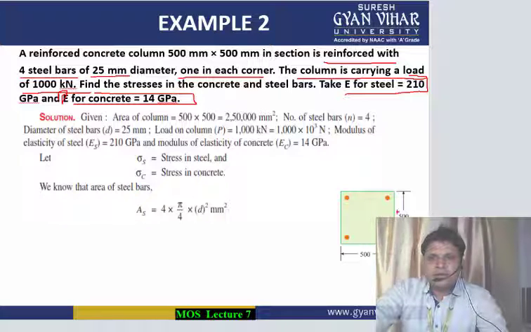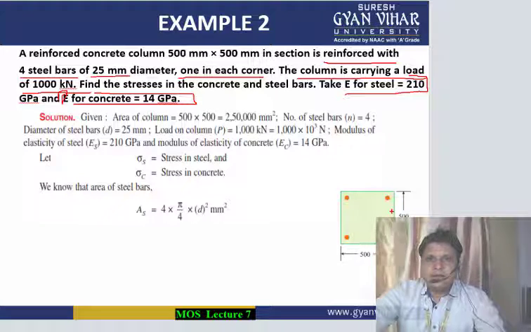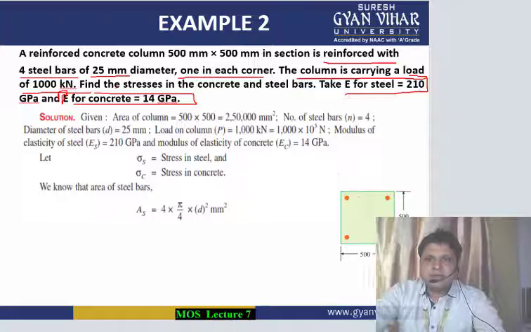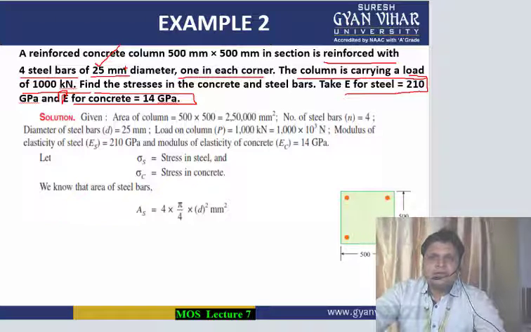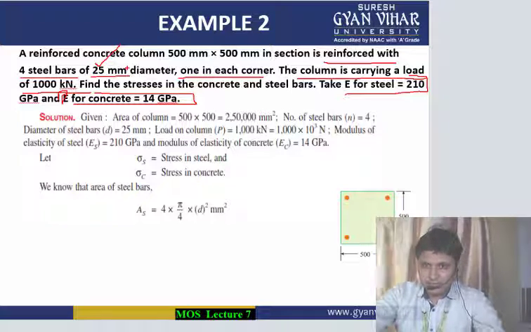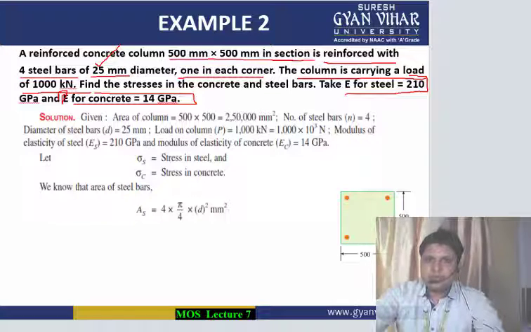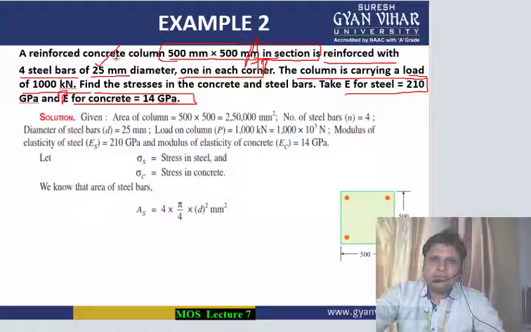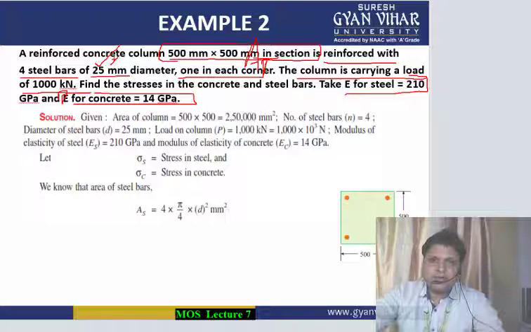Now see, there are a total of 4 bars, and each has a diameter of 25. The dimensions of the column are given to you, 500 by 500. So this will give you the total area, and the diameter will give you the area of the steel bars.